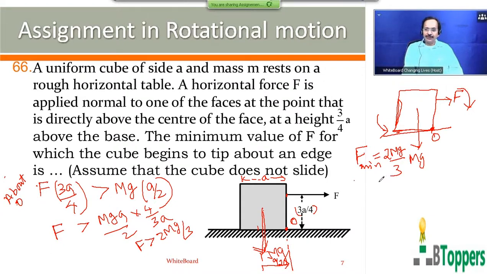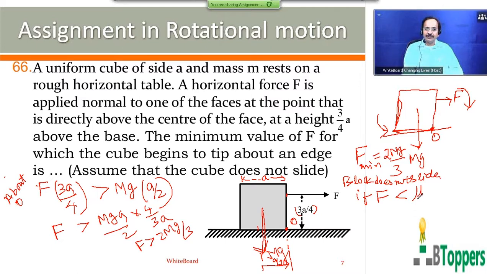But sometimes you may have to find the relation for the coefficient of friction. That means the block does not slide along the floor if the magnitude of the horizontal force applied is less than the limiting value of friction.